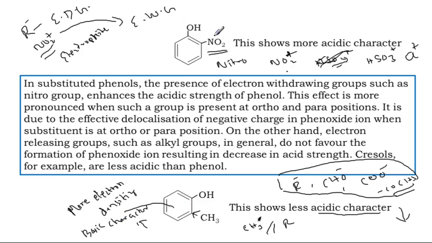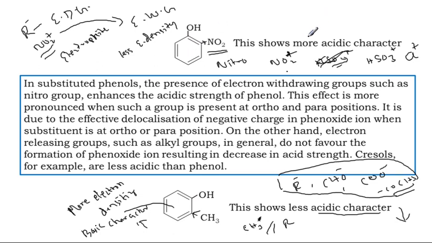And NO2 means it will put the arrow in the reverse direction, it will be sucking electron density, it will reduce electron density. Here electron density reduced, less electron density. Whenever electron density is less, it is electron deficient. Electron deficient species generally have good acidic character.